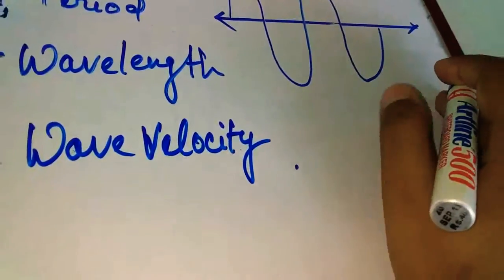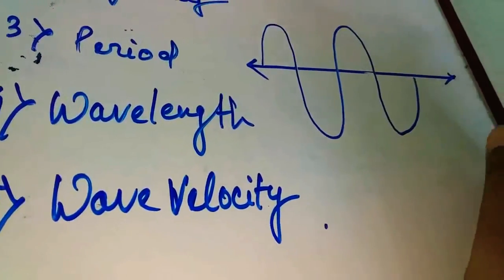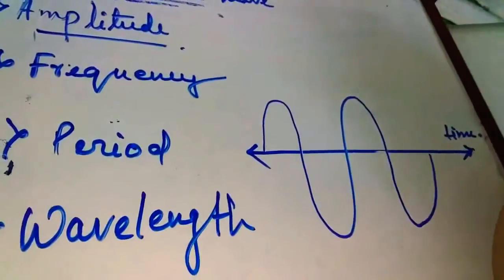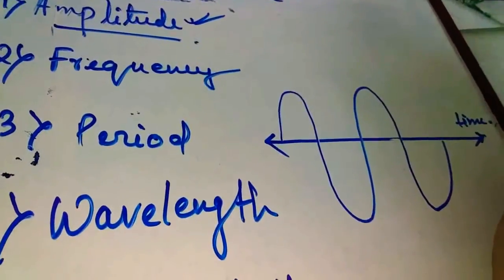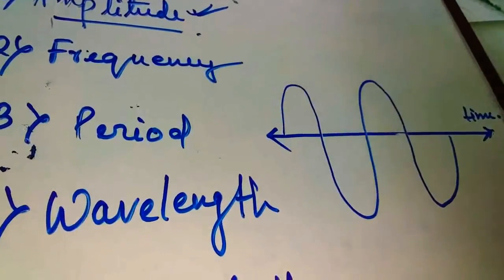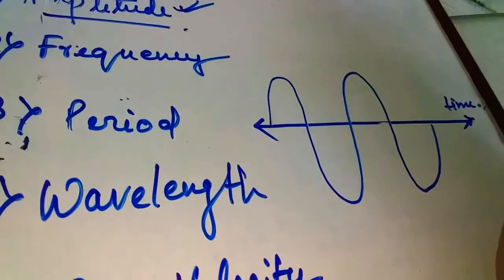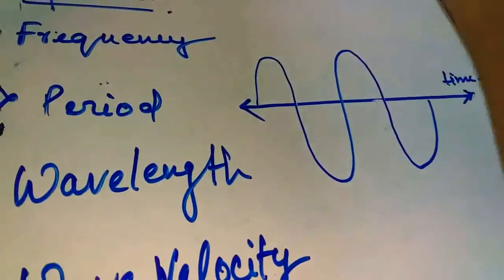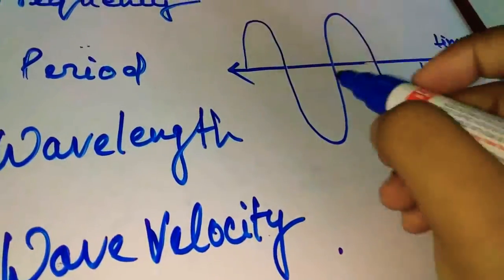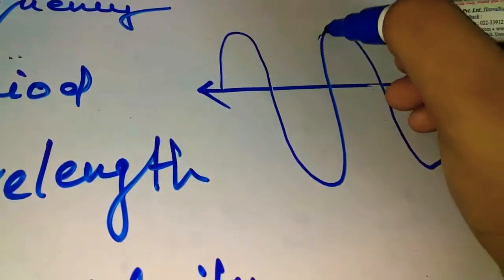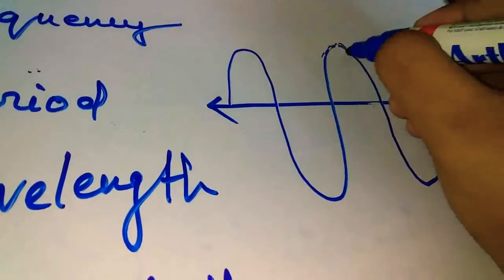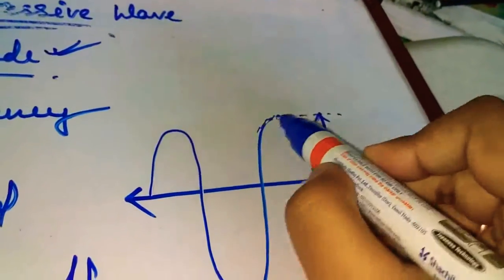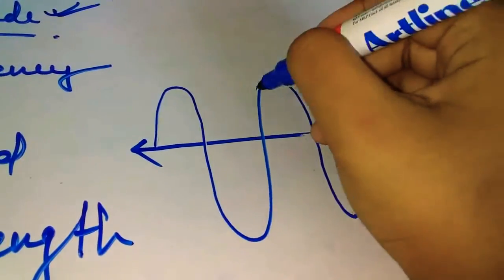Let's think of a sound wave. It moves this way. Now this line shows the time. The first thing is amplitude. What is amplitude? Amplitude means the maximum displacement of the particle from its mean position when a wave passes through a medium. That means the maximum distance it covers when it passes through a medium. Here the maximum distance is this. This is the maximum height, so the amplitude will be this one. The sound wave reaches this maximum height.